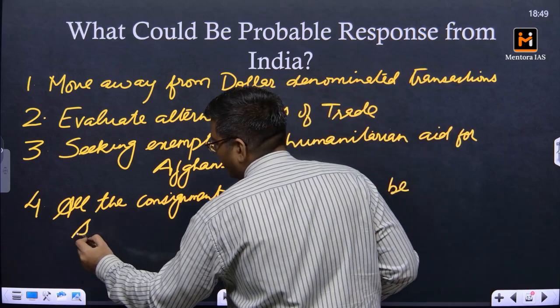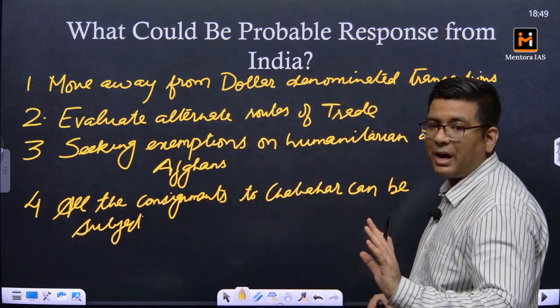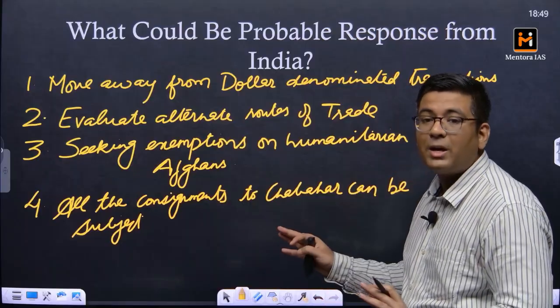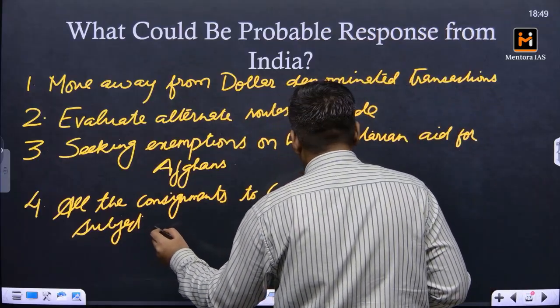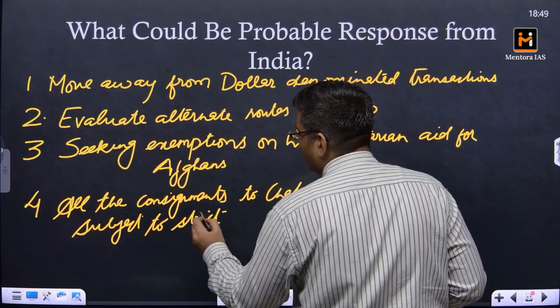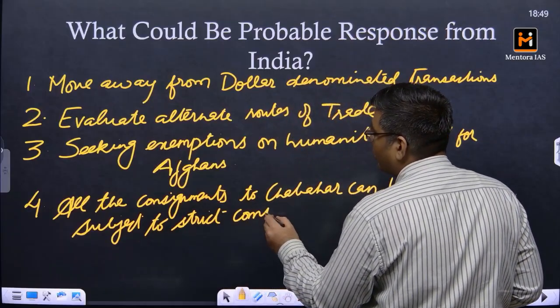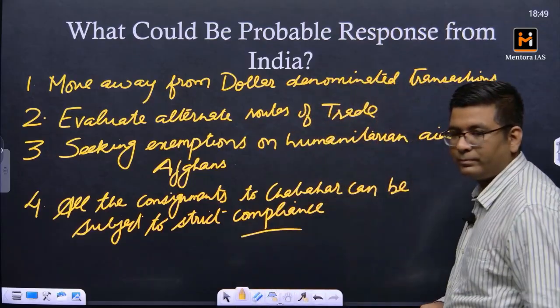So basically it means that India can also refuse, through IPGL, handling of certain kinds of cargo. Okay, subject to strict compliance. So this is basically done in order to reduce the exposure of sanctions over the India Ports Global Limited.